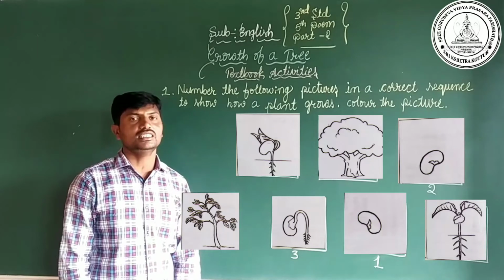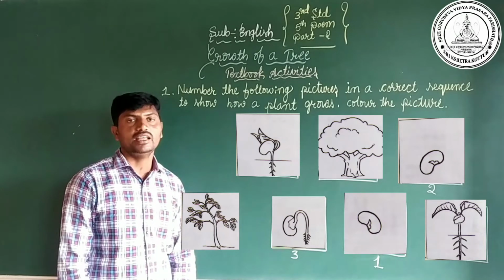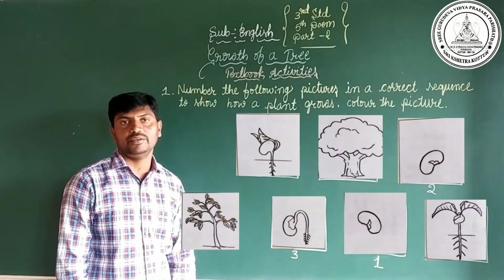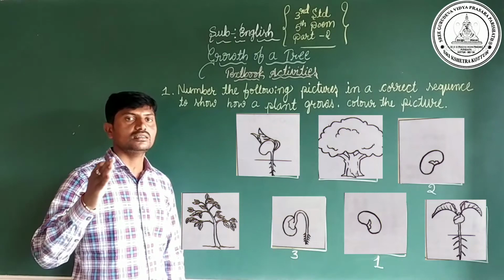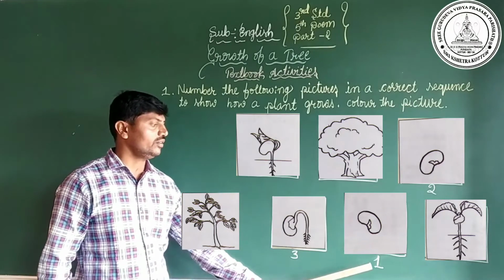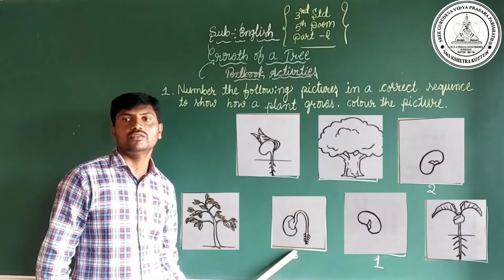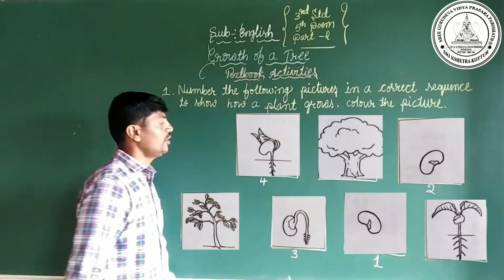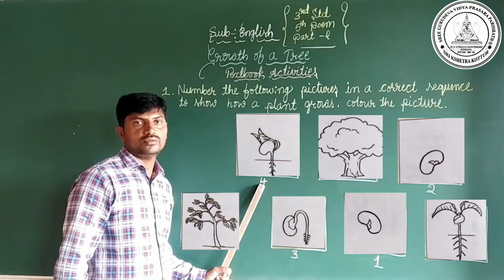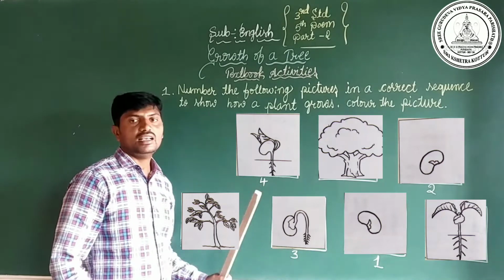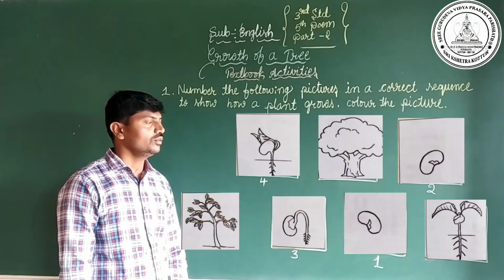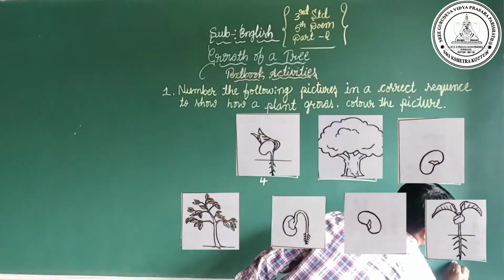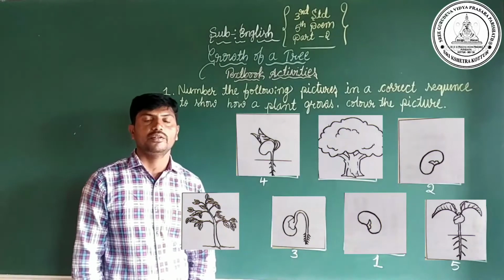Again, will you try? Which is the next stage of a growing tree? Here we have done the first, second and third. Can you find which is the fourth one? The first picture is the fourth one, so we have to write number 4. After that, can you find which is the fifth one? The fifth one is the last one, so we have to write number 5.